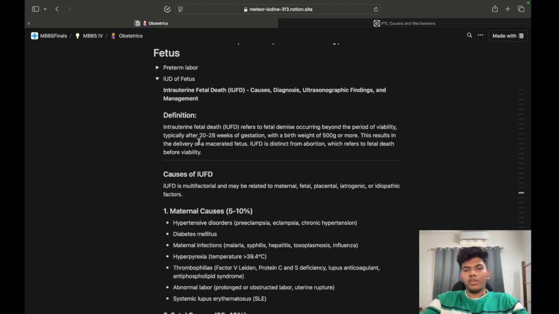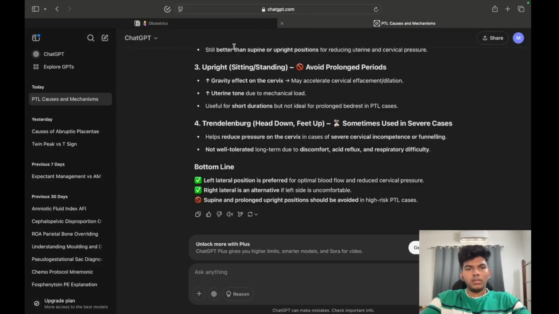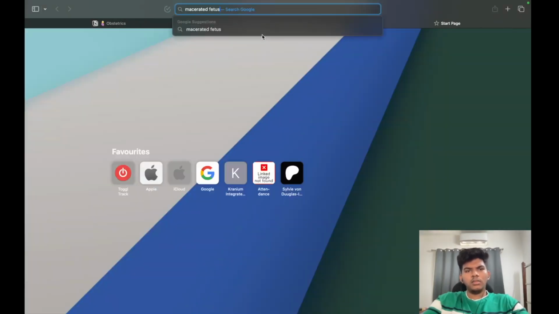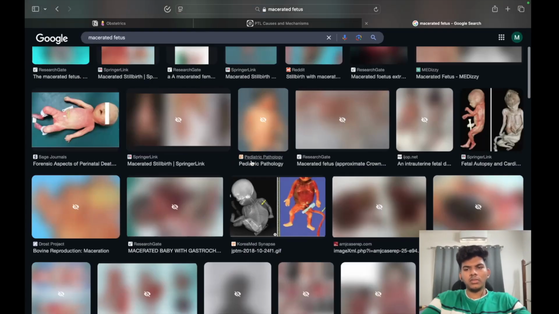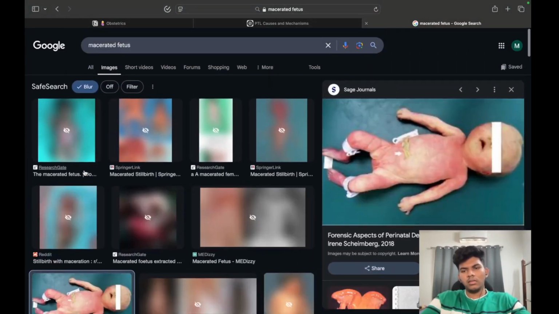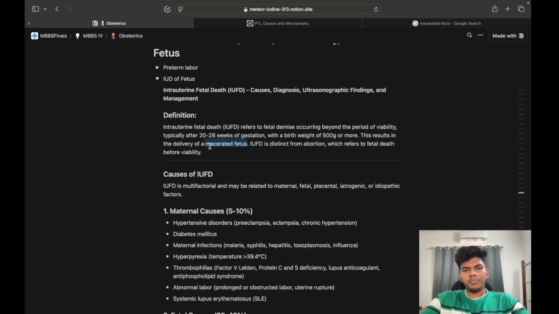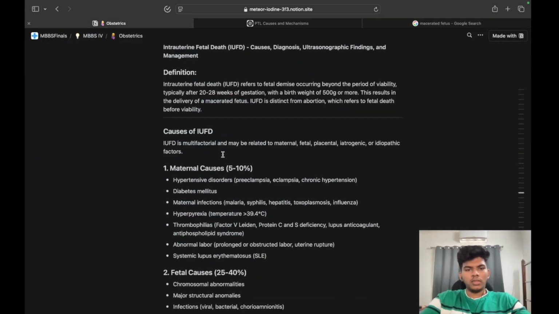This results in delivery of a macerated fetus, and IUFD is a distinct form from abortion, which refers to fetal death before viability. So this is something new compared to abortion, because that is occurring before the period of viability. I think we have already seen a macerated fetus. So this is how it looks. Intrauterine fetal death. It can't live on its own, that's the thing.